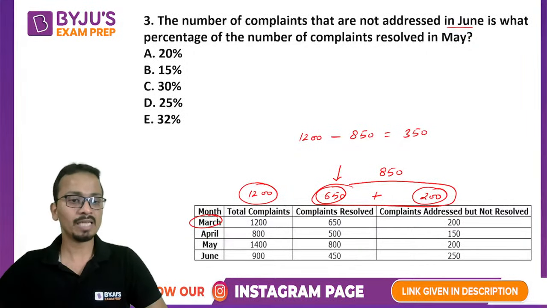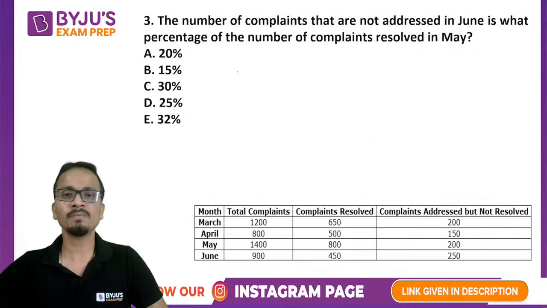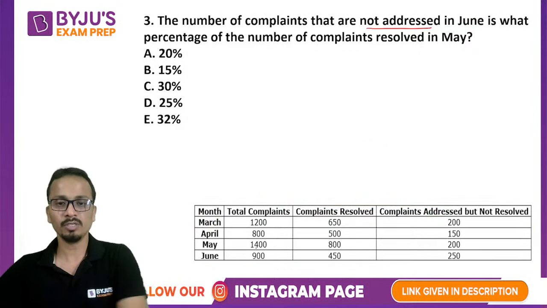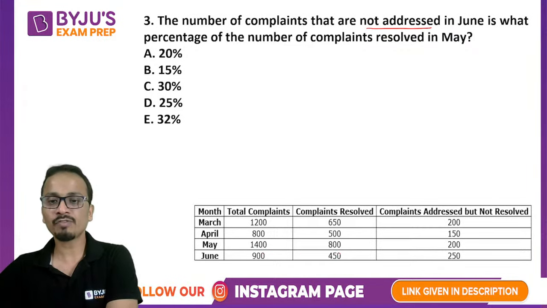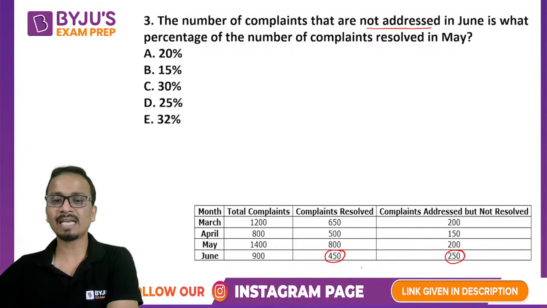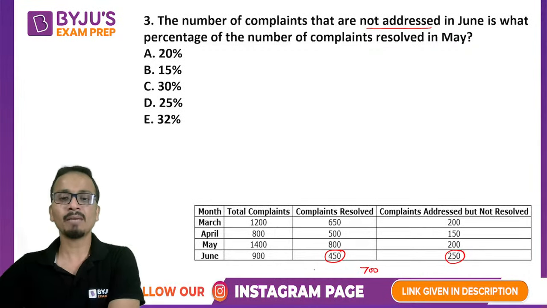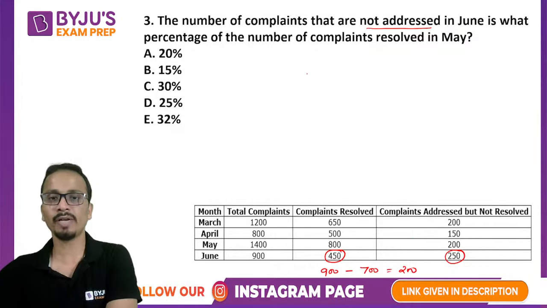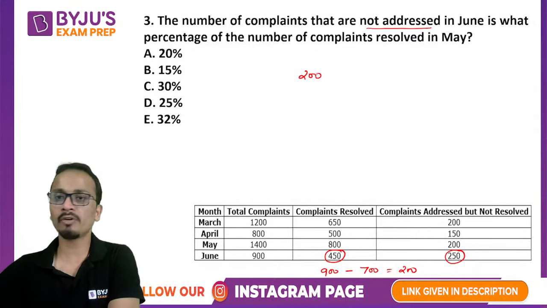All right. Now let's look at this question. The number of complaints that are not addressed in June. For the month of June, the number of complaints which were addressed were 450 plus 250, that is 700. The number of complaints which were not addressed will be 900 minus 700, that is 200. All right, so the value is 200.